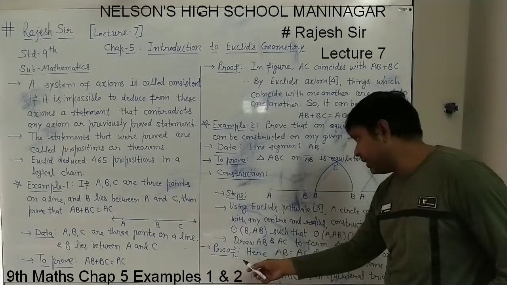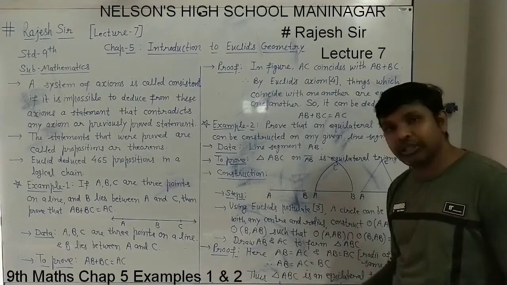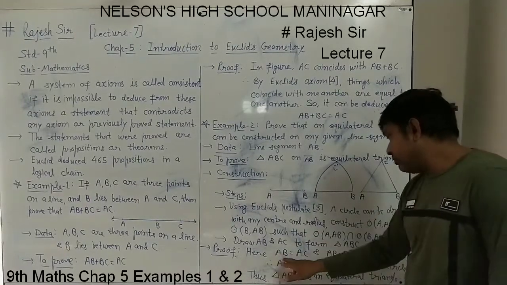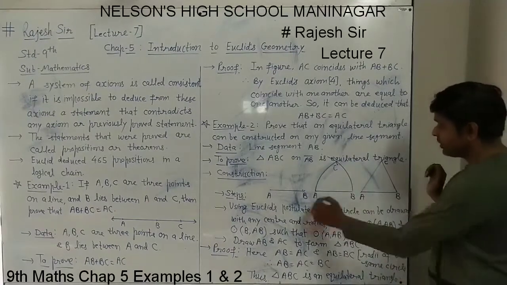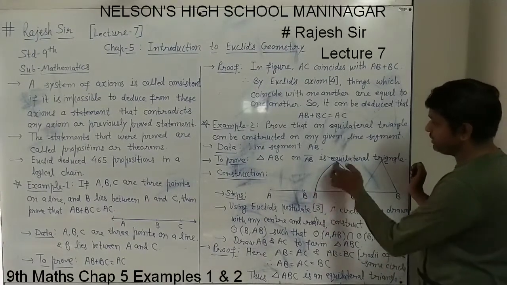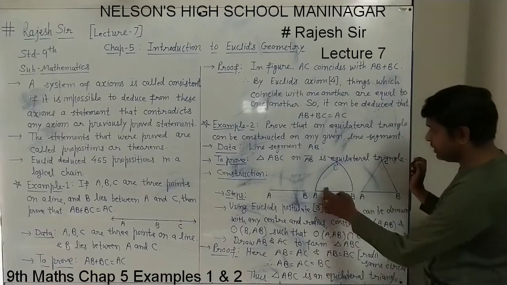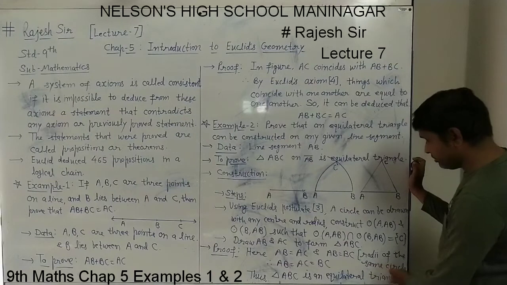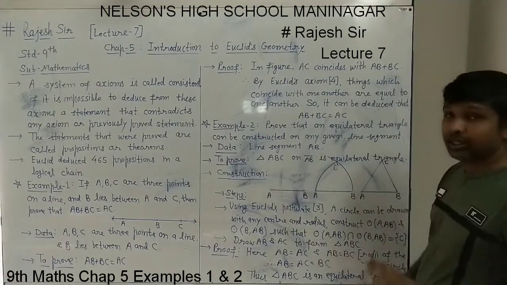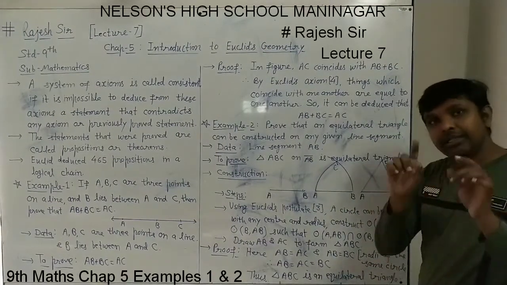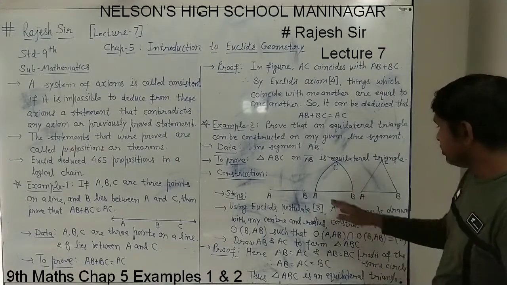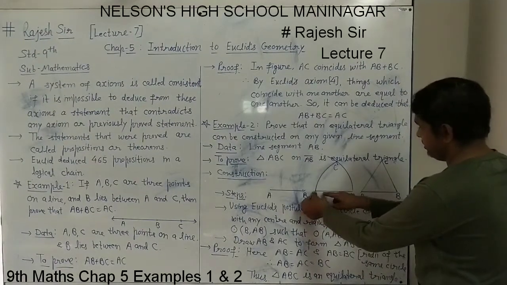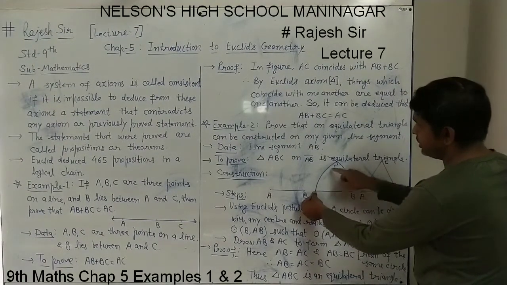So here the proof is given. After constructing triangle ABC, we have to give the proof that the triangle ABC which is formed is an equilateral triangle. So here AB equal to AC. Why is AB equal to AC? And AB equal to BC also. Why? Because they are radii of the same circle. You know that if you draw a circle, all the radii in the same circle will be equal. So from the center A, AB is a radius, AC is also a radius.